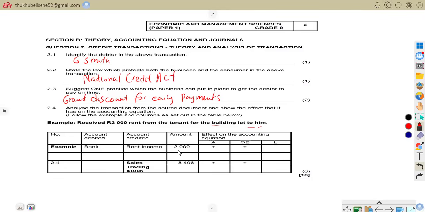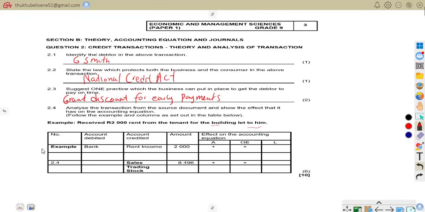So the amount is 2,000. So the effect on the accounting equation, our assets are going to increase because the money is going into the bank. Also our incomes, because whenever we are on owner's equity, we talk of incomes, we talk of expenses. So this is going to increase our owner's equity. That is the example that we are given.